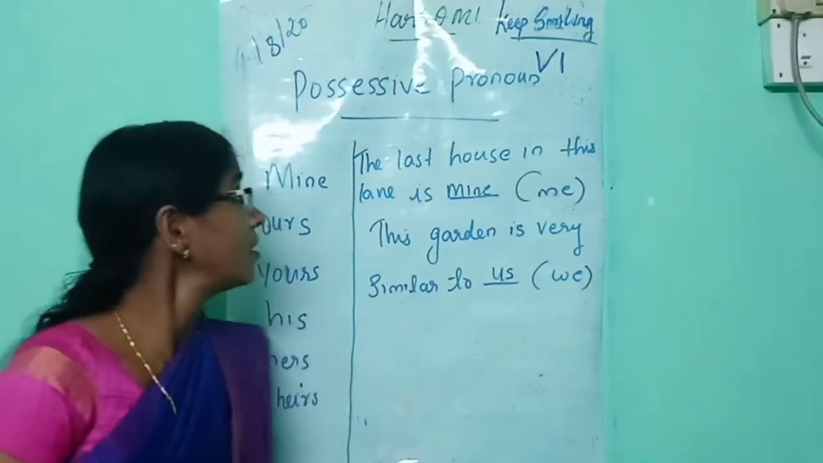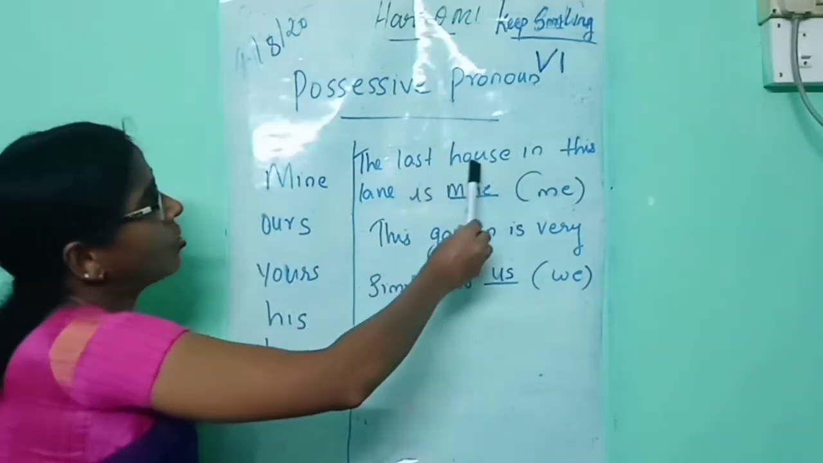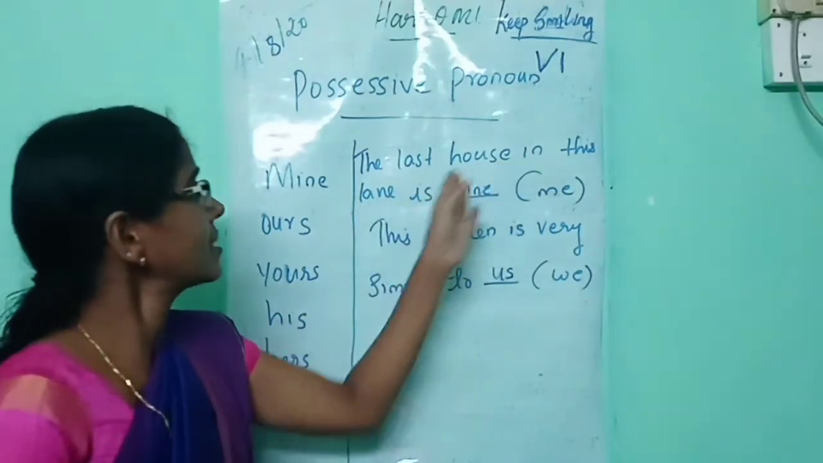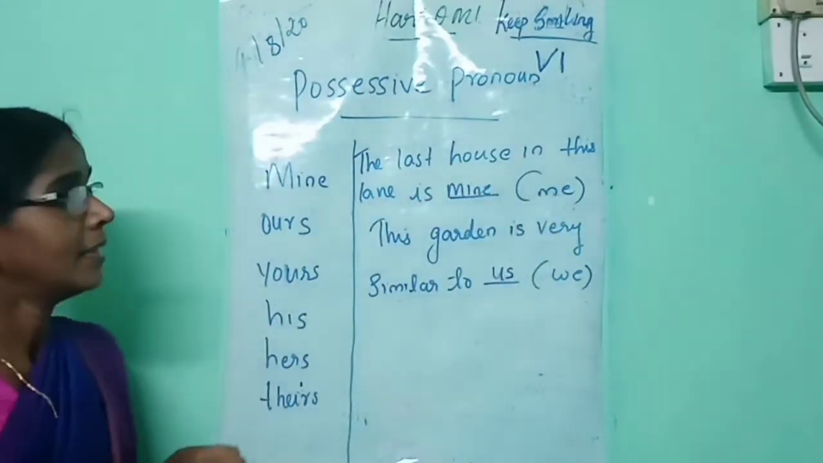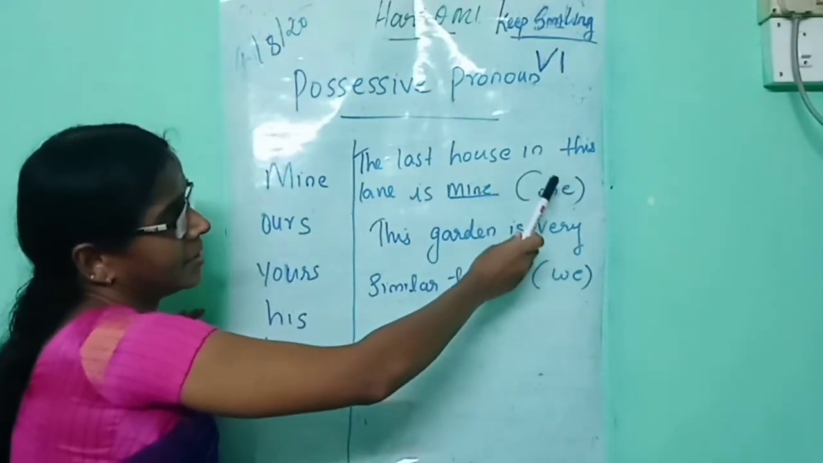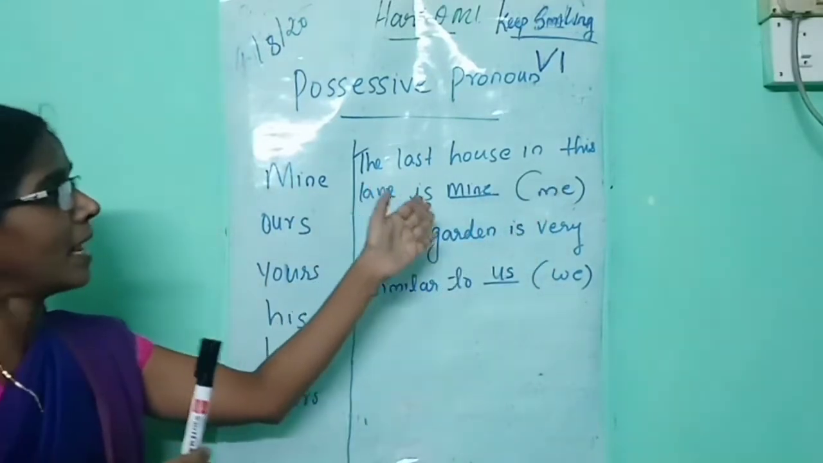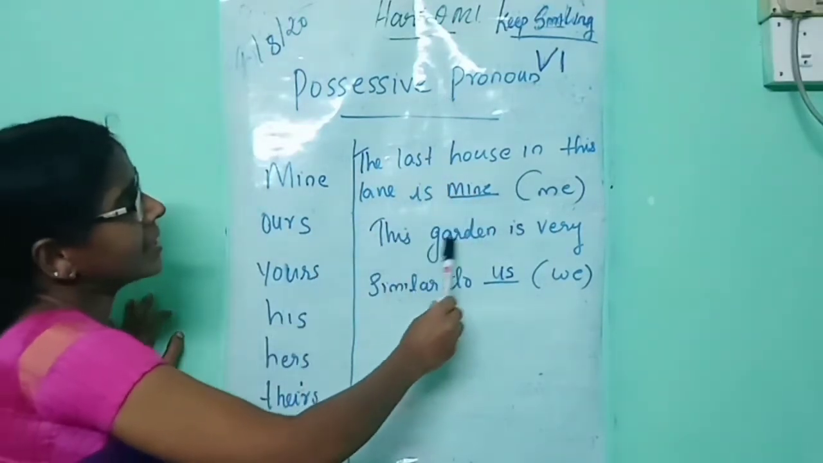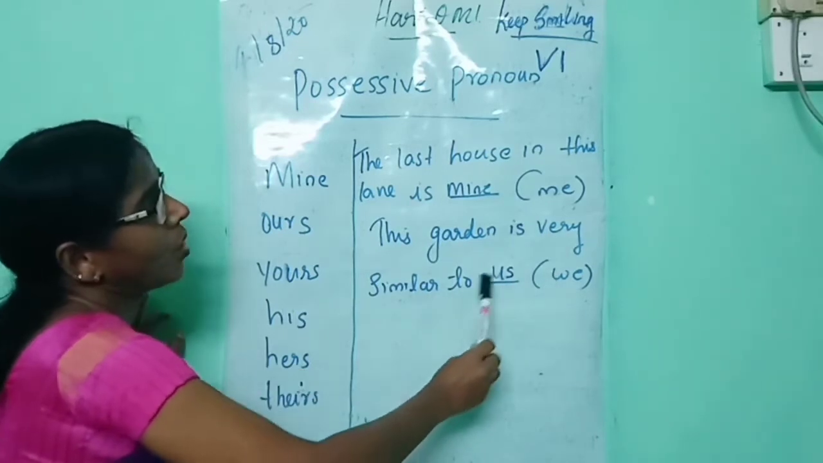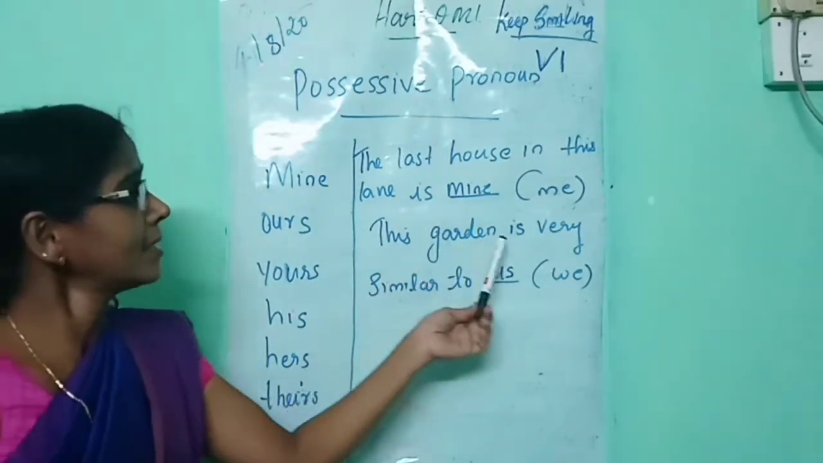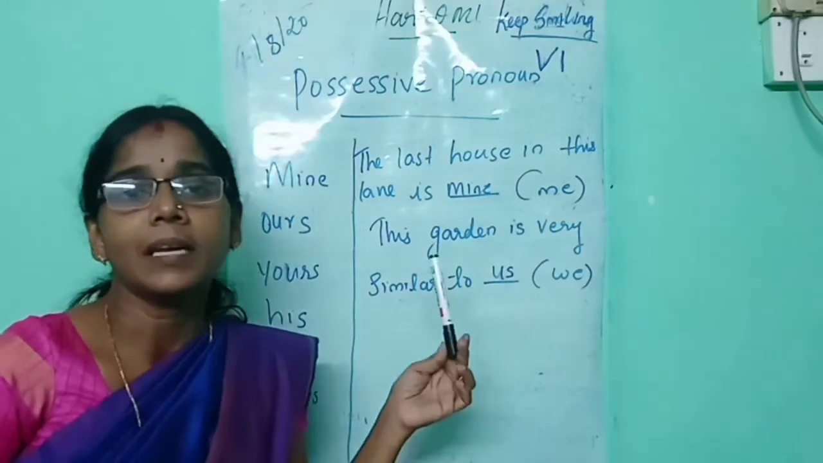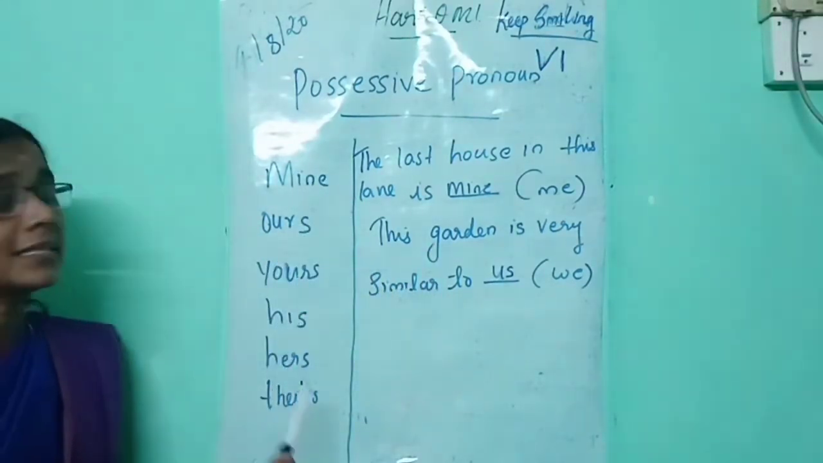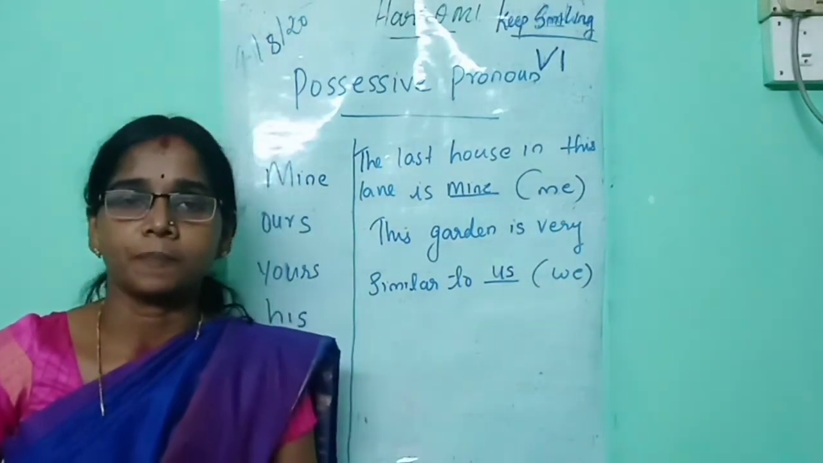Then now see this example. The last house in this lane is mine. Then here in the bracket it is written me. Then when you fill in the blanks, you should write the answer mine. The next one, this garden is very similar to us. That means the words such as mine, ours, yours, his, hers and theirs are called possessive pronouns.